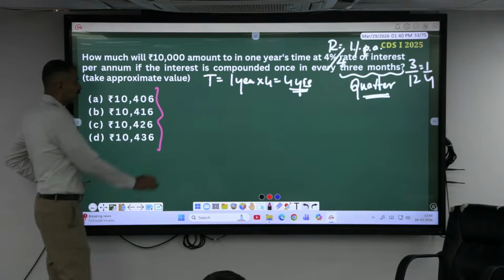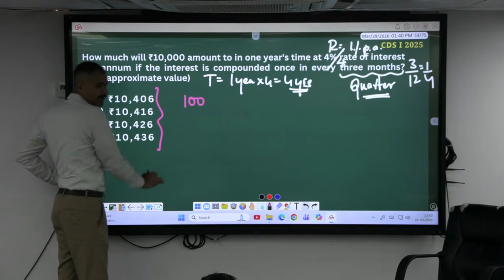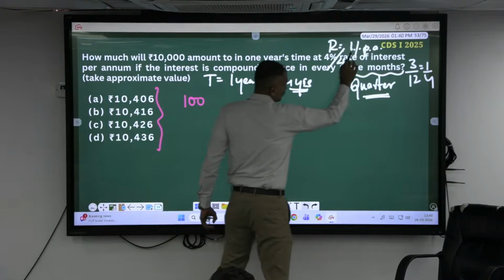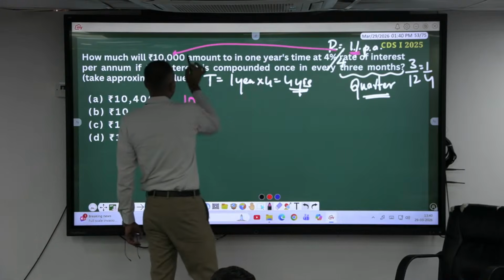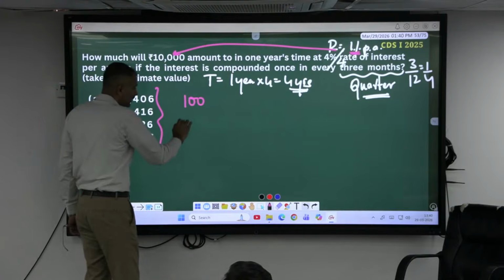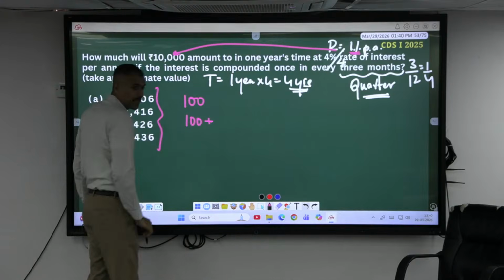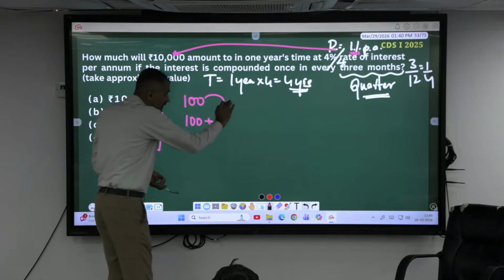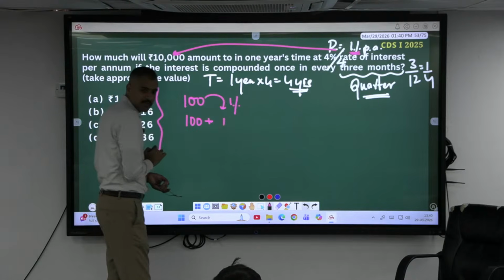First year interest, how much are you getting? 100. Second year, 100, this is 1% of 10,000. Second year, 100 plus 1% of the previous 100, which is 1 rupee. Agree?